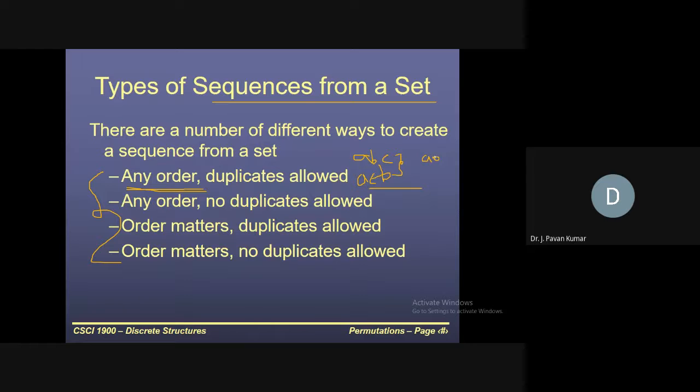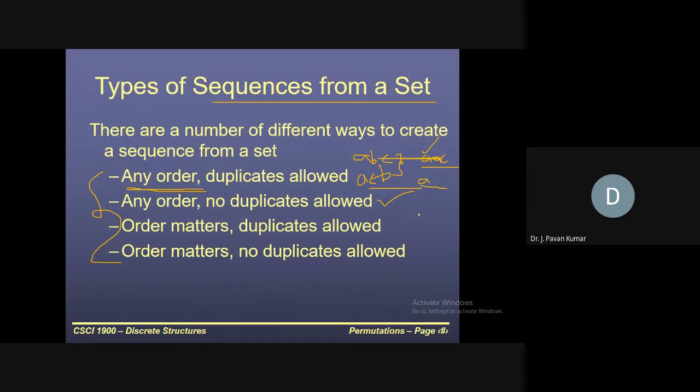We can have AAC. This is allowed in the first case, whereas in the second case duplicates are not allowed. So if we use A once, we should not use A again in the same sequence. That is the second one. Next, coming to the third one, order matters, like ABC is different from ACB.